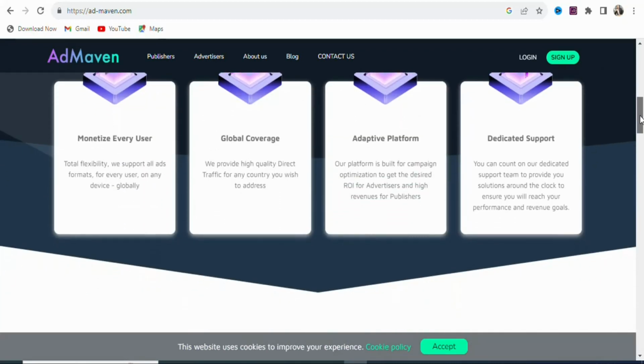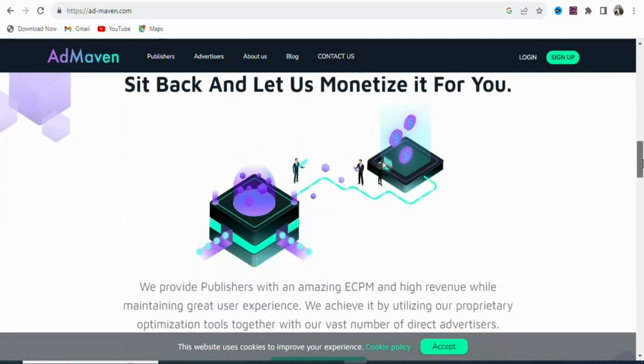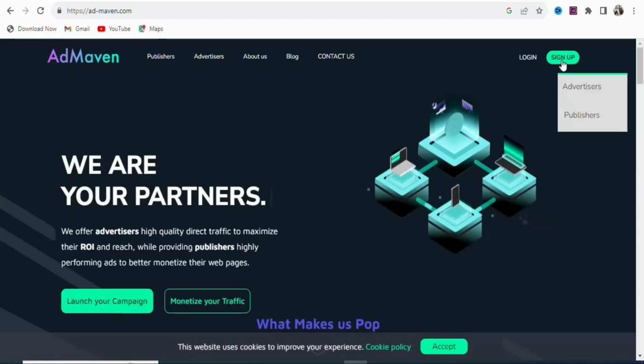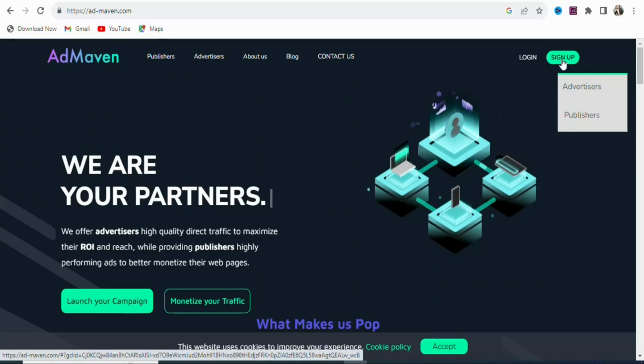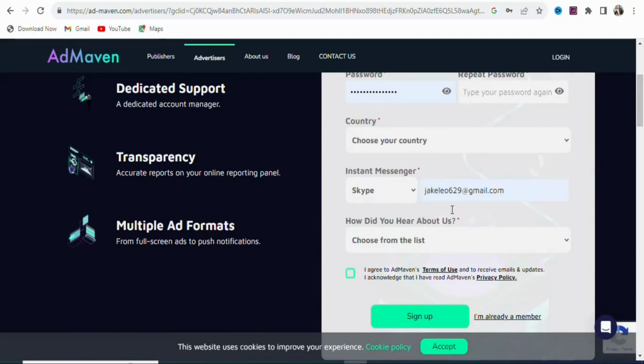You can see. So now what we have to do is create an account so that we can begin using the platform to promote our affiliate link. To create an account, you're going to put your pointer right here. Once you put your pointer right here, you're going to select advertiser. Click on it. Once you click on it, you're going to enter your full name, email address, password, retype your password, select your country. Once that is done, you're going to select the social media platform that you are using.